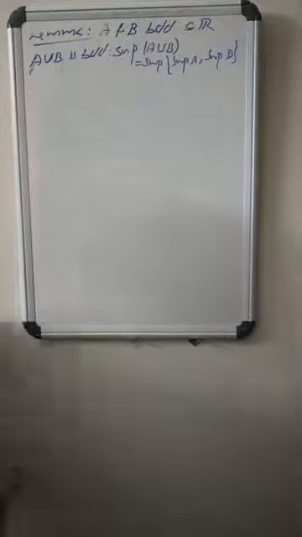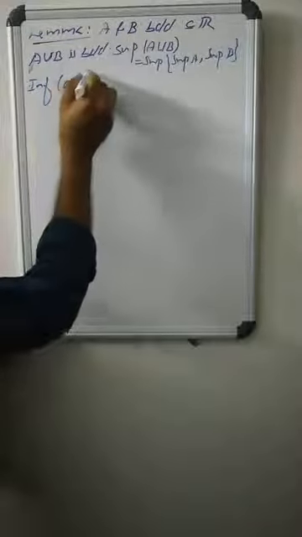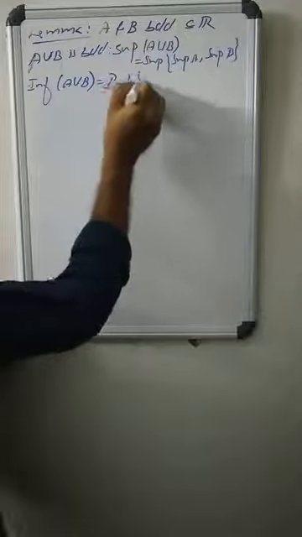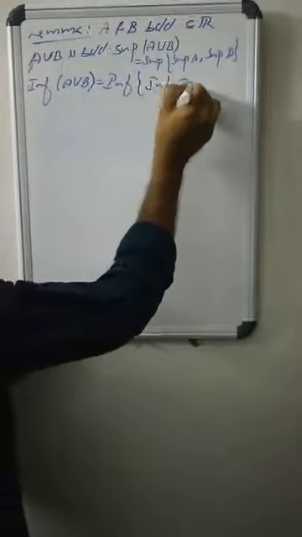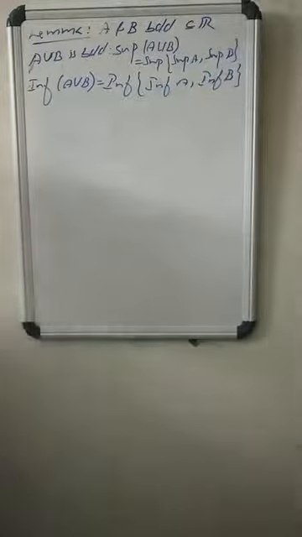If A and B are any two bounded subsets of the set of reals, then we have to show that A union B is bounded, as well as that the supremum of A union B equals the supremum of supremum A and supremum B. Similarly, the infimum of A union B equals the infimum of infimum A and infimum B. So these are two important results.